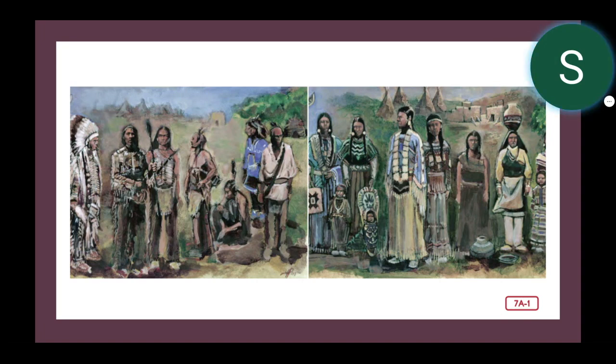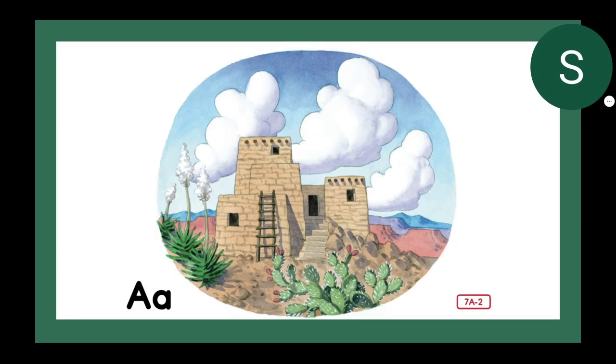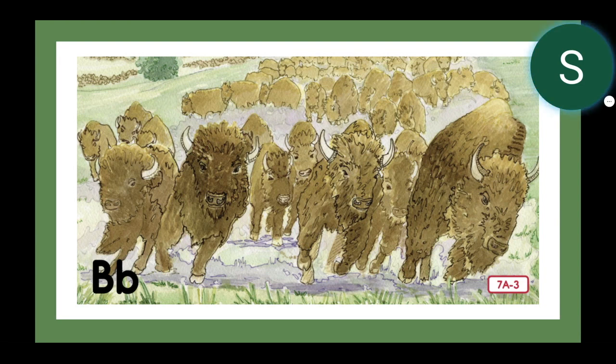Long before you and me, Native Americans were here, you see. Many tribes in different places, different names, and different faces. A is for adobe bricks that made Pueblo houses. B is for buffalo that galloped across the plains.